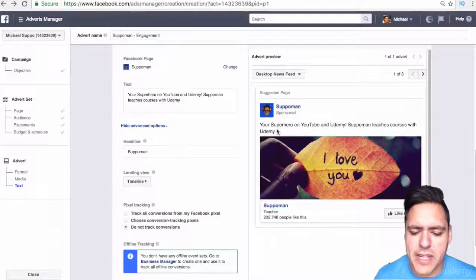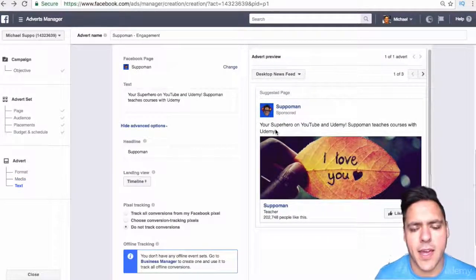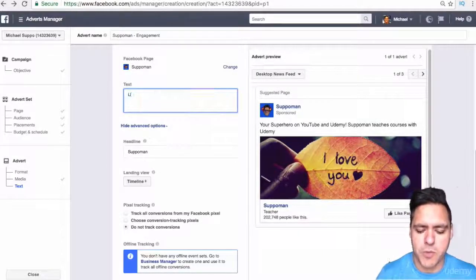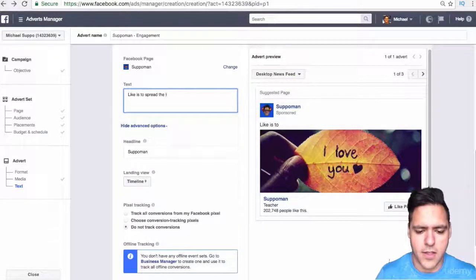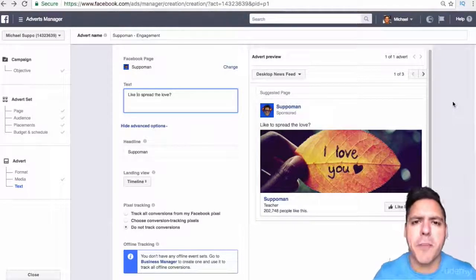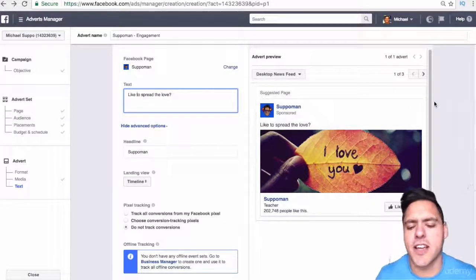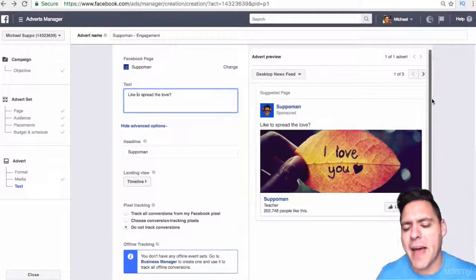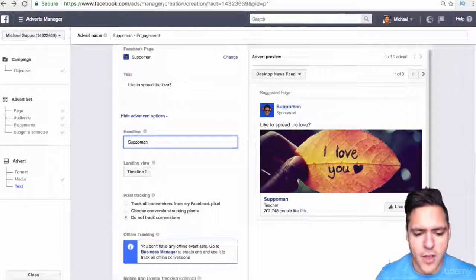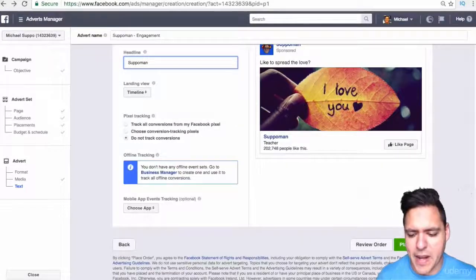What we need to do is change the wording on the actual ad, the text. So what we want to put is: like to spread the love, question mark. And the reason we put a question mark is because we don't want to tell people to do it. We want to give them almost the control of making the decision to press like. So it's a bit passive aggressive rather than just assertive aggressive. So now that we've got that, we can now place the order.